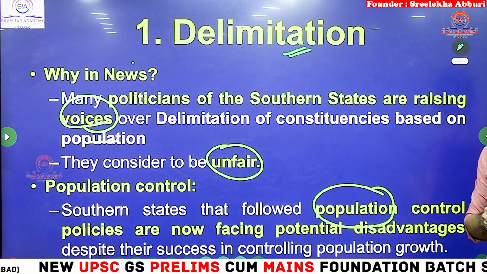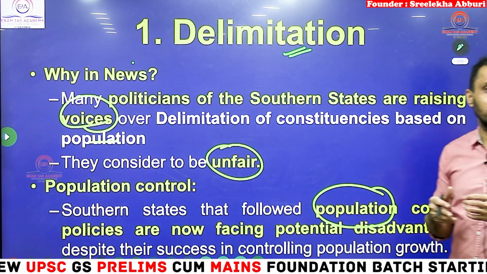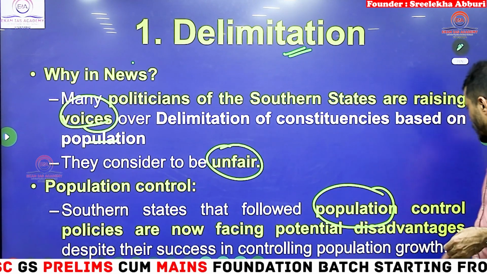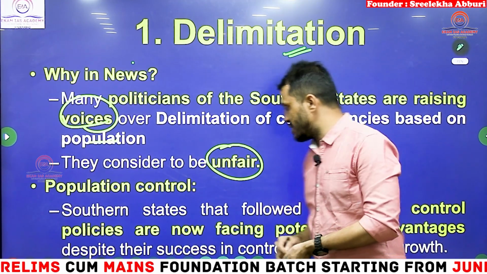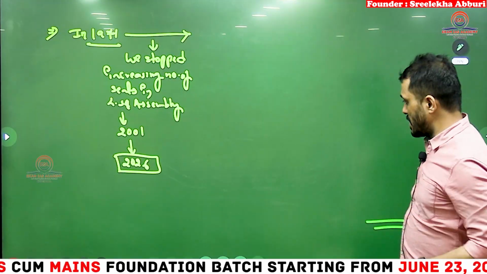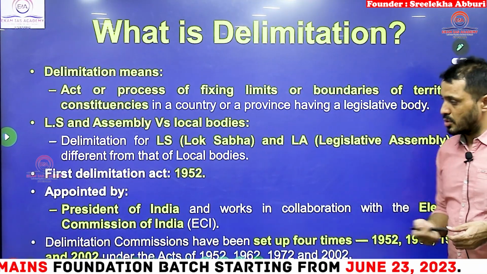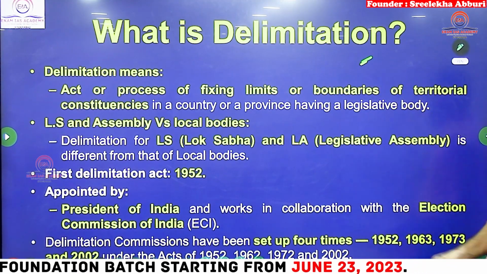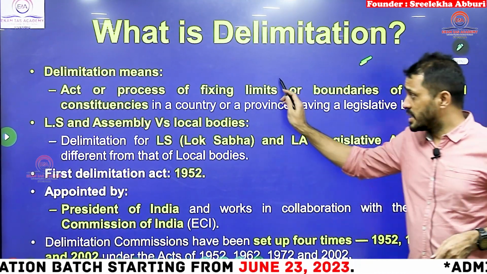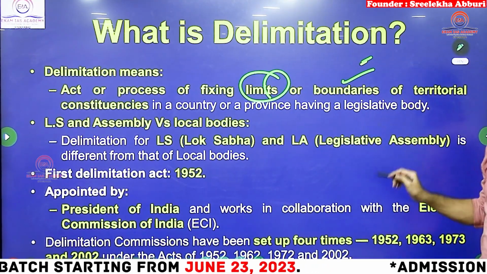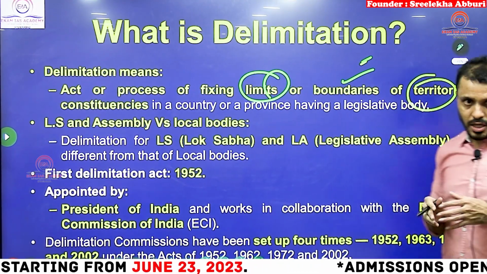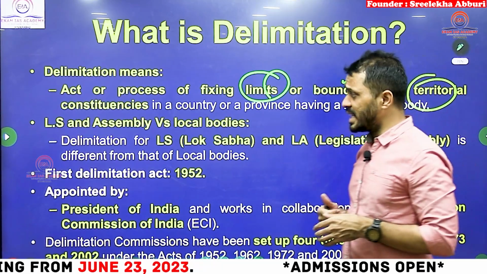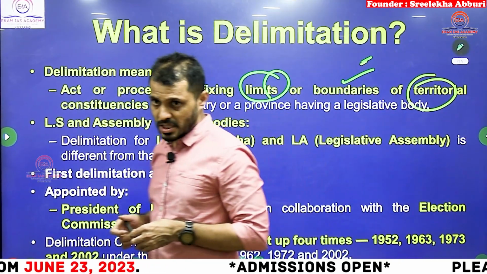So the population growth rate in South India is less, and the population growth in North India is very high, and they are going to get the advantage, which is what the South Indian states have been saying. Next, delimitation. What is the meaning of delimitation? Already I told you, delimitation will fix the limits of the boundary, and it will also fix the territorial constituencies. Even the delimitation commission will decide the reservations also.